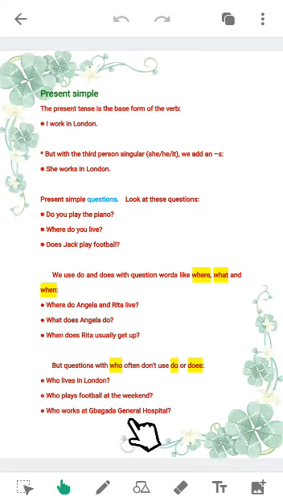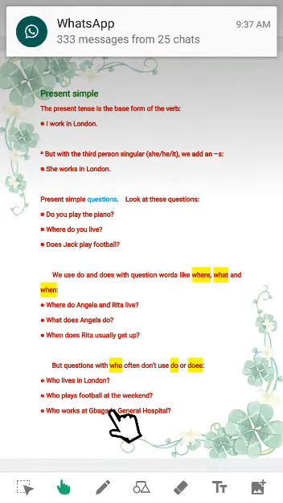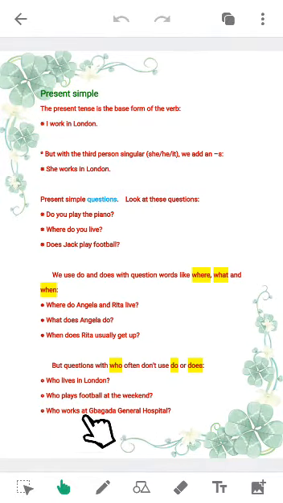Who works at Bagada General Hospital? When we use who here, we do not add do nor does with it. So we say who works at Bagada General Hospital? Who lives in London? Who plays football at the weekend? Who works at Bagada General Hospital?